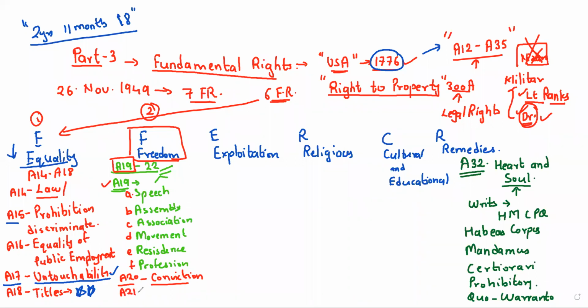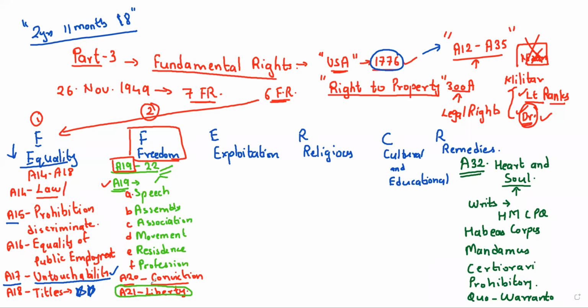Next, you have Article 21. Very, very important. This is right to life and liberty. You can keep this in mind. Most of the textbooks will have just Article 21, that is right to liberty. But under this right to liberty, there are plenty of things that we'll see one by one.